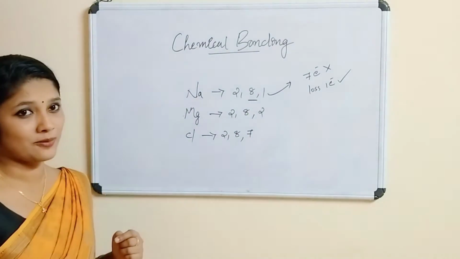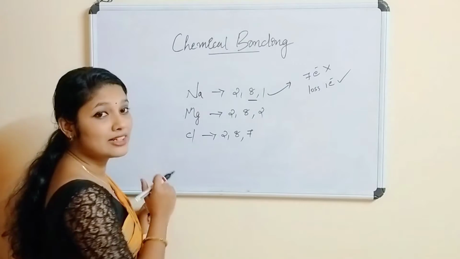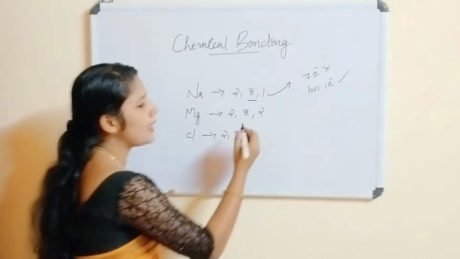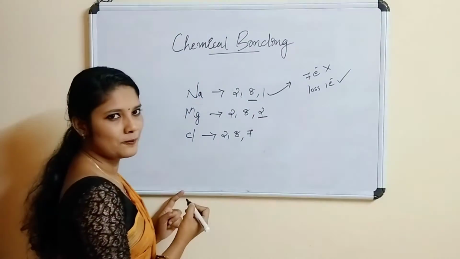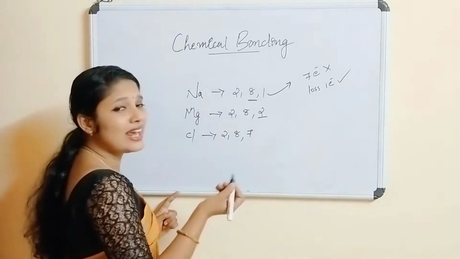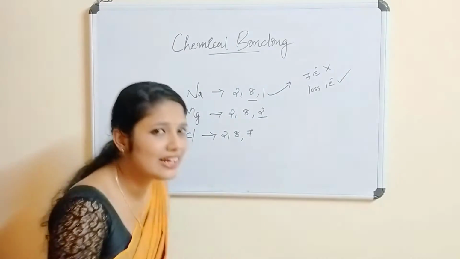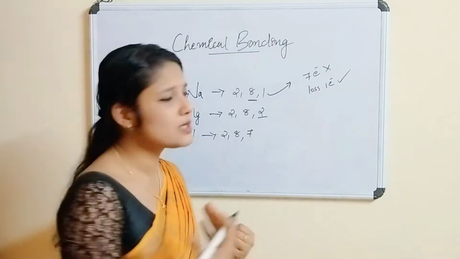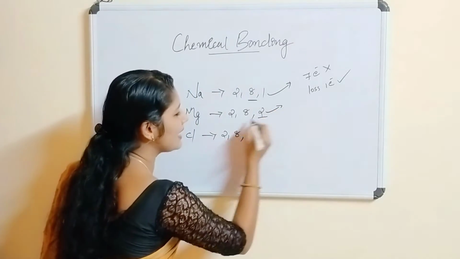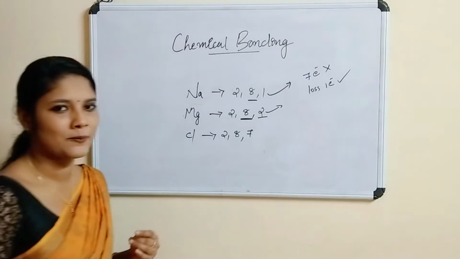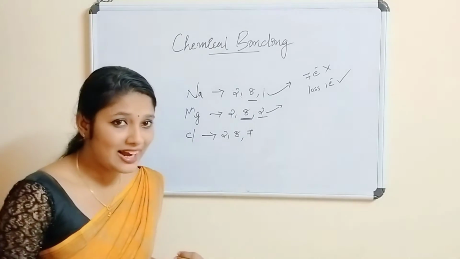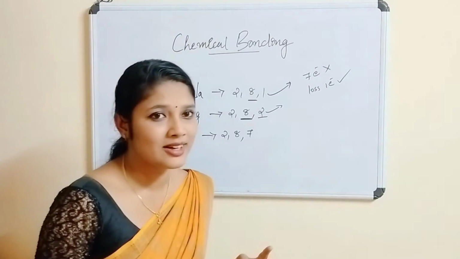What about magnesium? Yes, magnesium is having 2 electrons. It should get 6 electrons. Rather than gaining 6 electrons, it is better to lose these 2 electrons and gain the octet electronic configuration. Am I right? Are you getting my point?